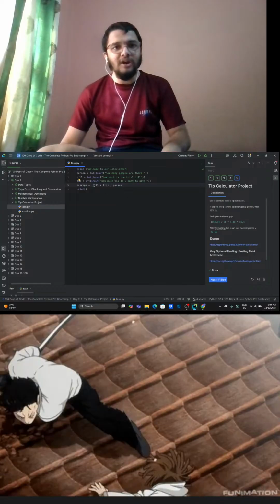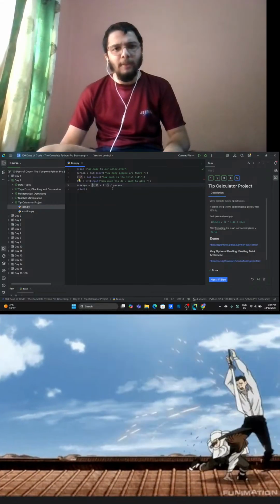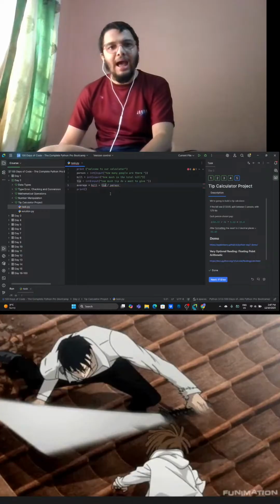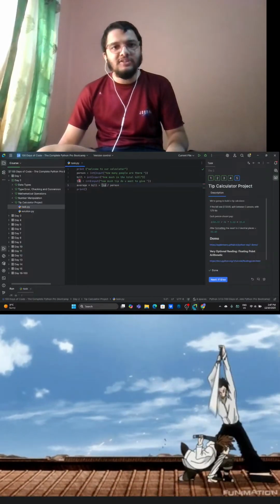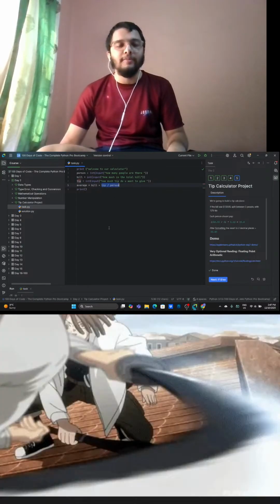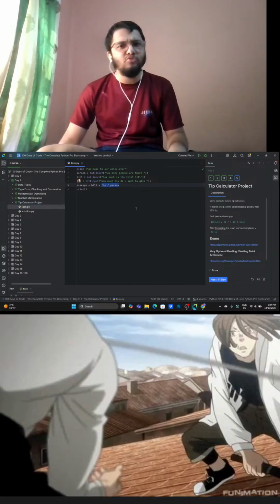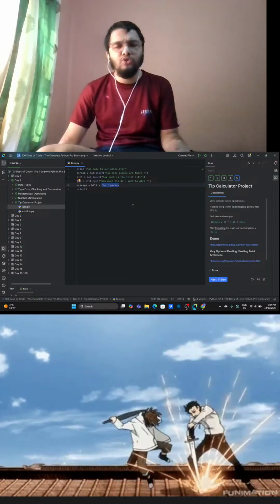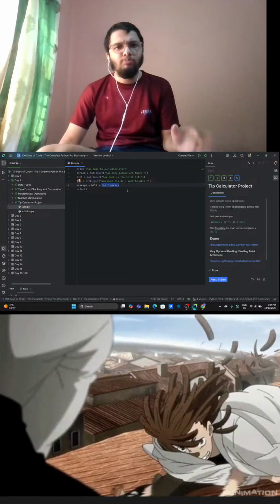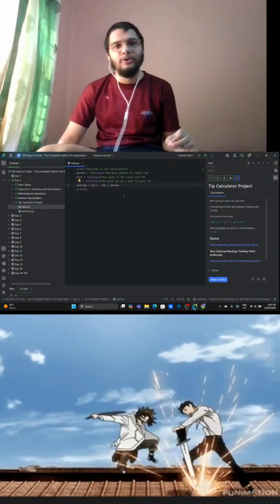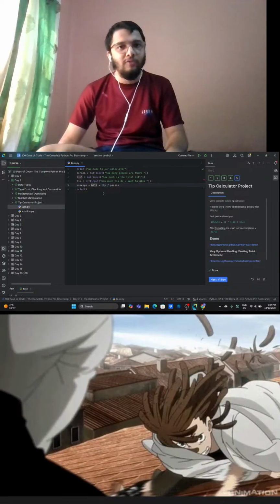So if we don't use this parenthesis, what will happen is that the tip and person will be divided first, and only then it is going to be added to the bill, which we don't want. It might work fine in this small-scale project, but we are professional developers, so we are going to use the parenthesis over here.